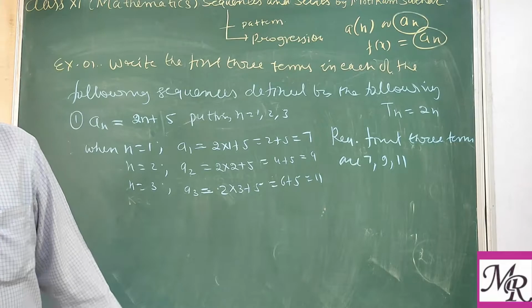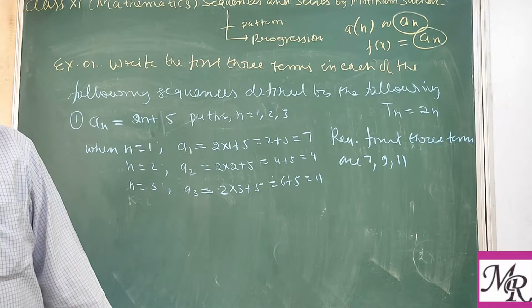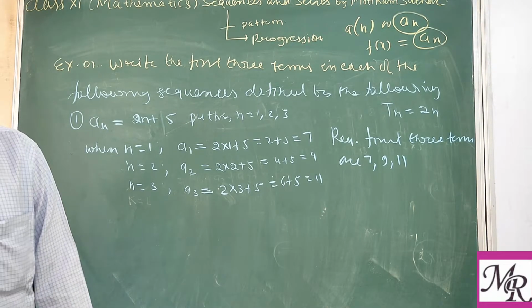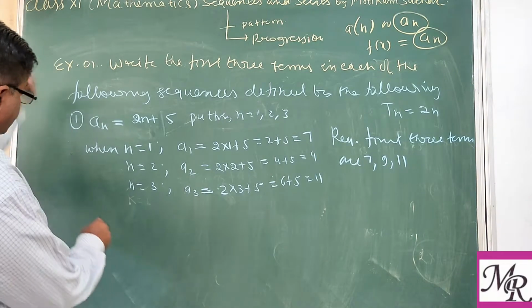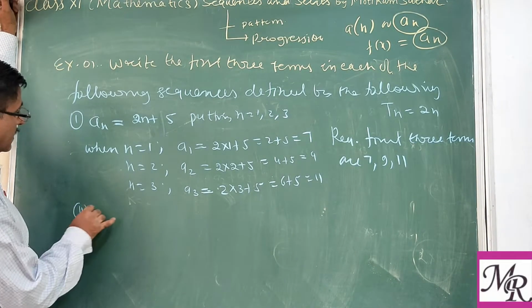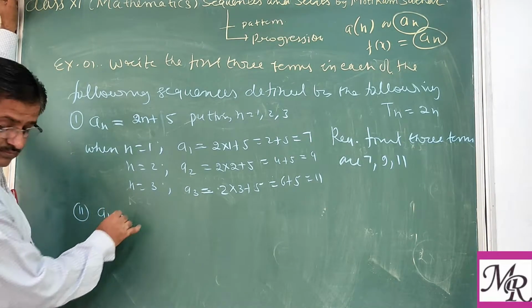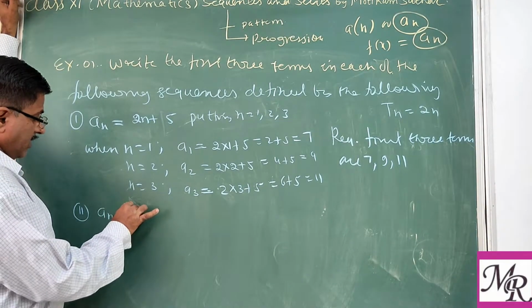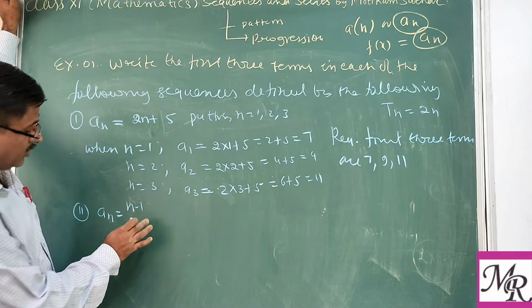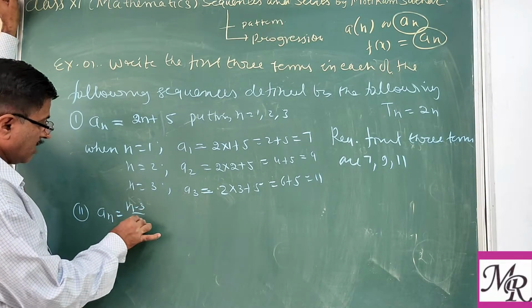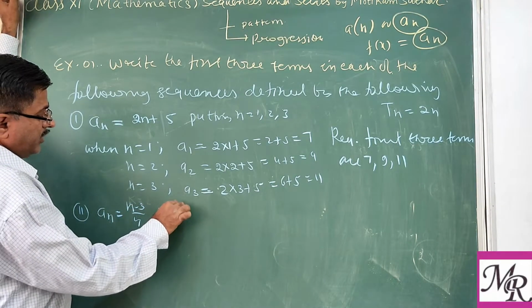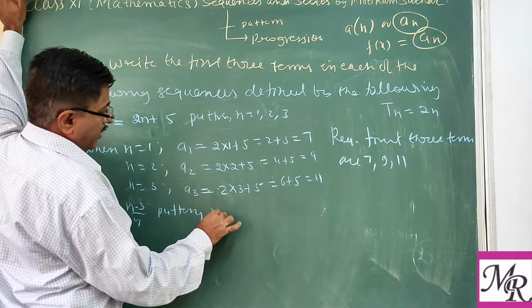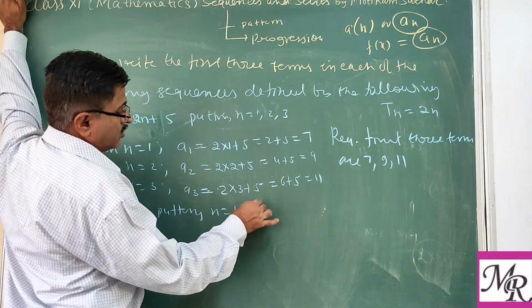Similarly, one can find the first three terms for the second case. So second, an equal to n minus 3 by 4. So again here also we put n equal to 1, 2, 3.